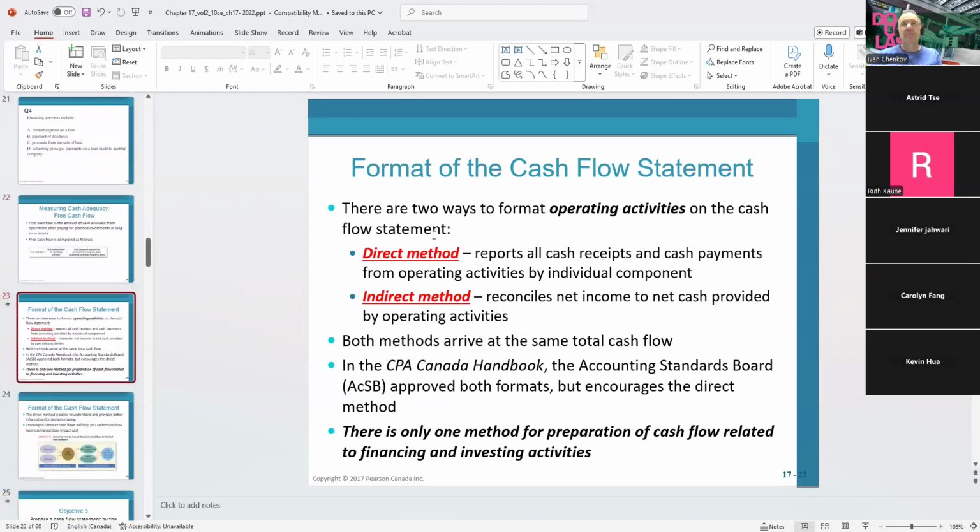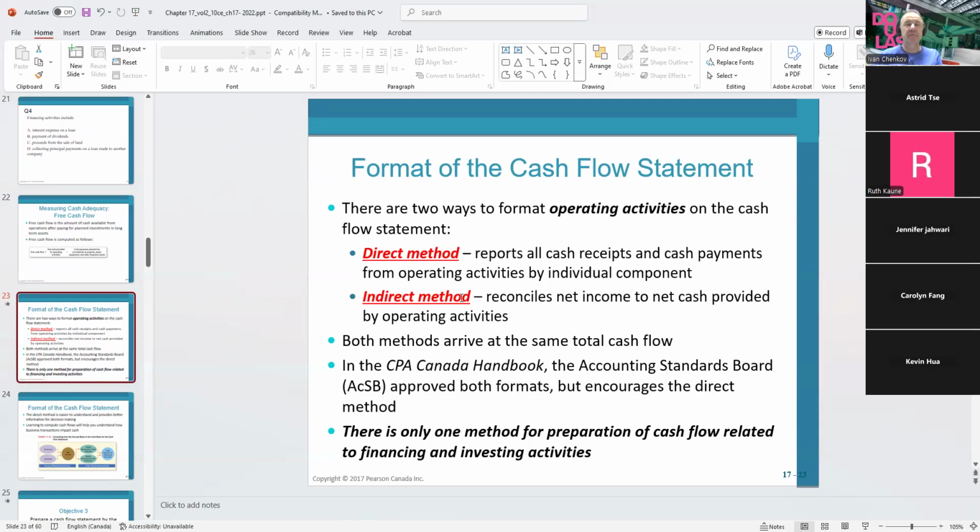Now, when we're preparing the statement of cash flow, there are two ways to format operating activities. Only for the operating activities, we have two ways to report the cash. One way is to use the direct method. The other way is to use the indirect method.